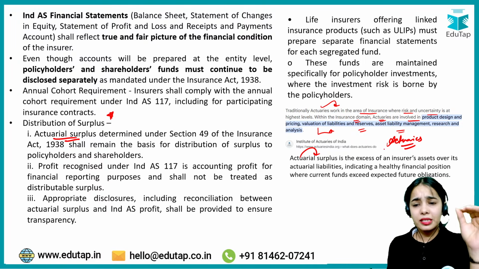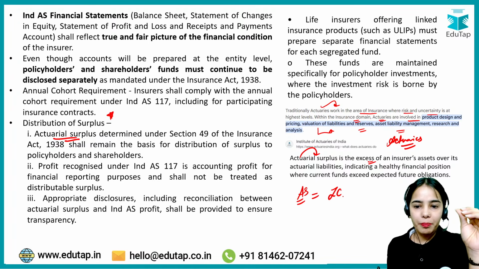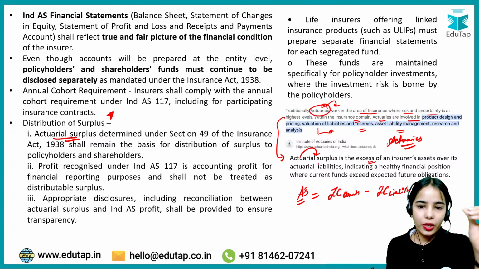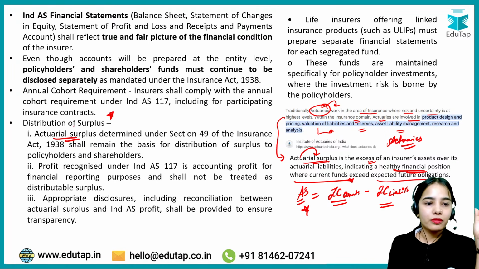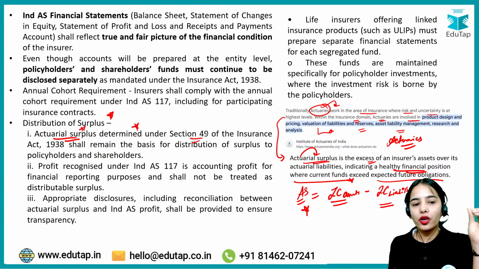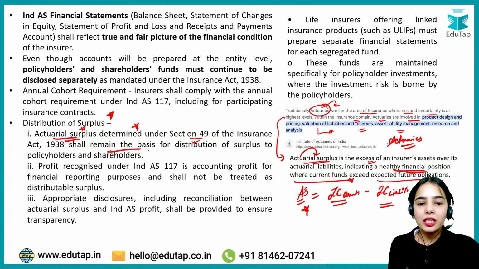So actuarial surplus is the excess of the insurance company's assets over its liabilities as per the valuation done by the actuaries, indicating a healthy financial position where current funds exceed the expected future liabilities. Okay, so actuarial surplus is determined under Section 49 of the Insurance Act 1938. This shall remain the basis for the distribution of surplus to policyholders and shareholders.